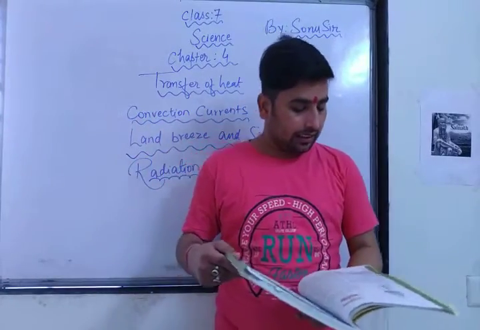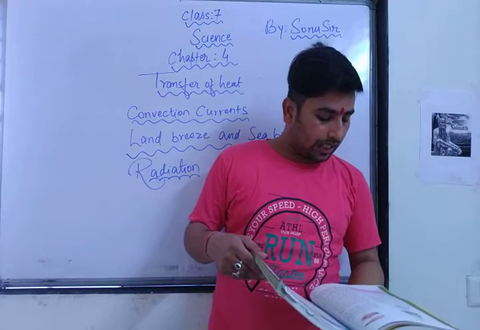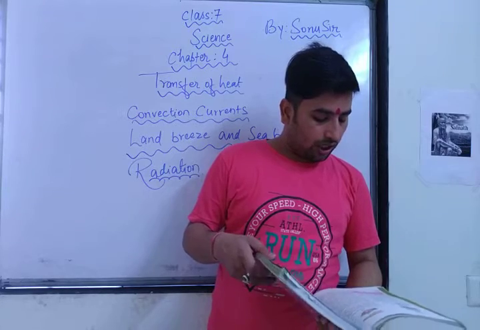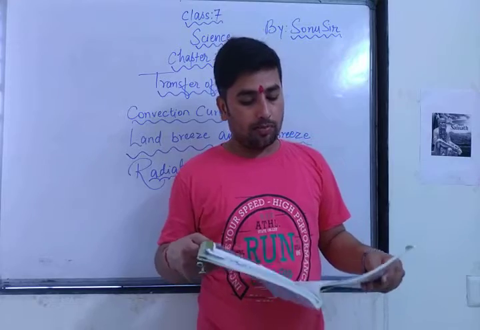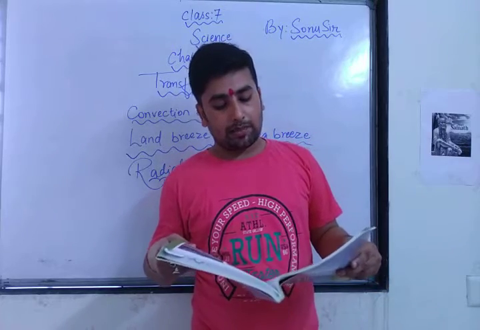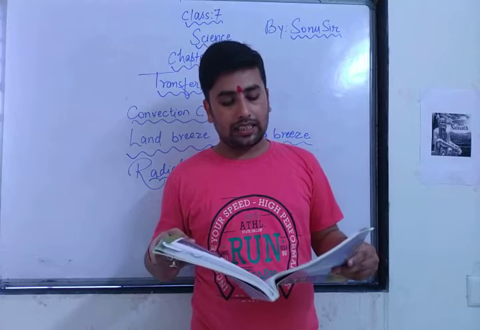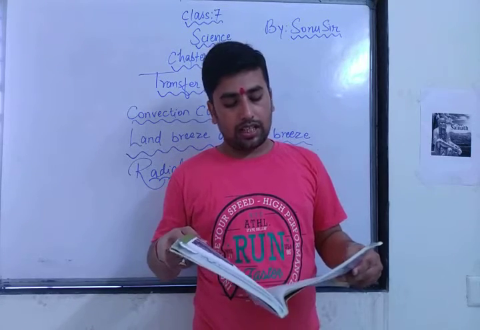Here they are telling: light a candle, keep one hand above the flame and one hand on the side of the flame. Do your hands feel equally hot? If not, which hand feels hotter and why? Notice that towards the top, the air gets heated by convection. Therefore, the hand above the flame feels hot. On the sides, however, there is no convection and the air does not feel as hot as at the top.